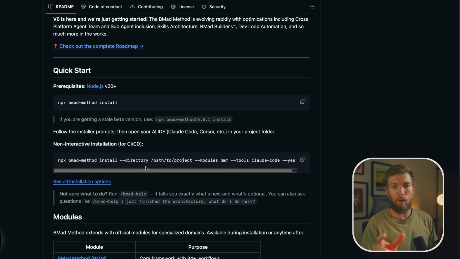So with that being said, now let's get into the tool itself. I want to keep it short and sweet for you. So let's get into this.